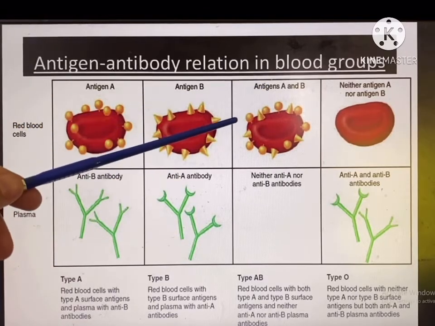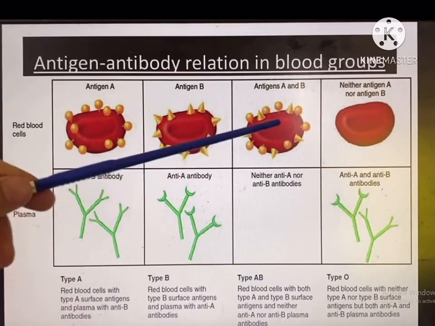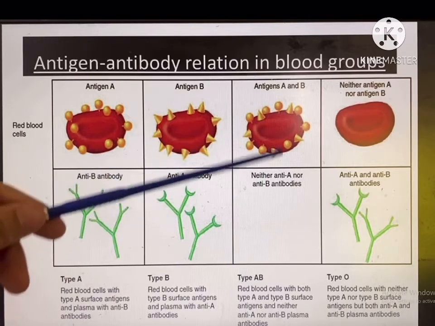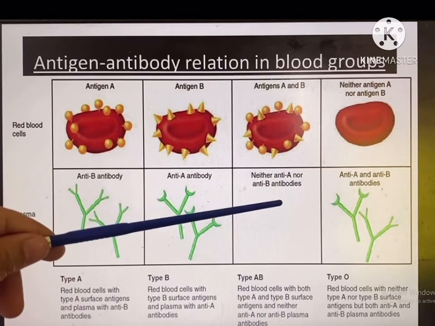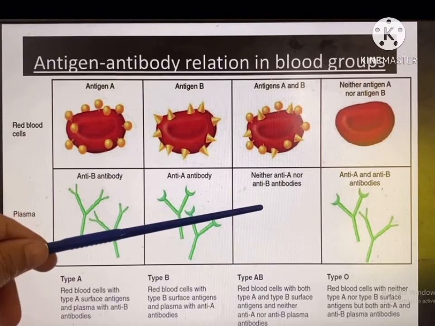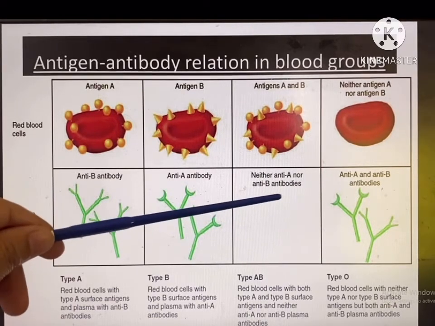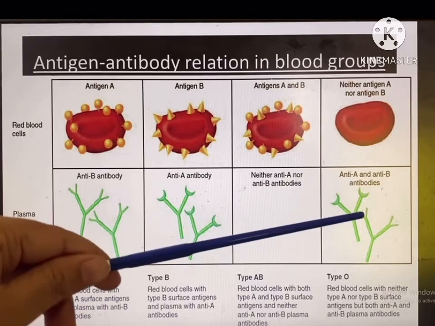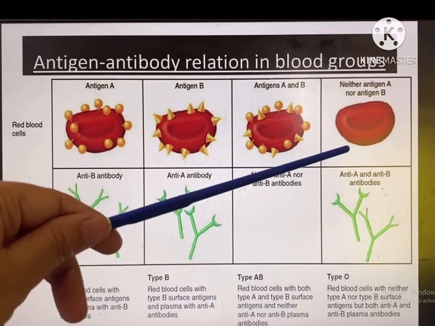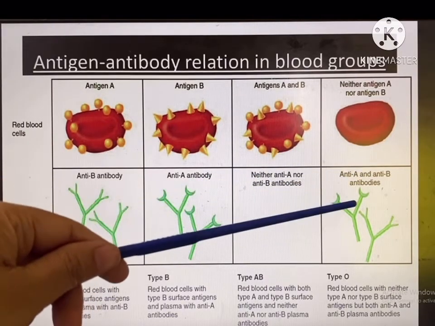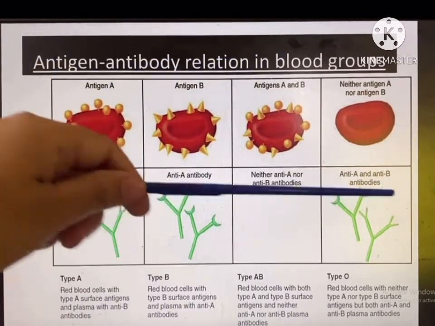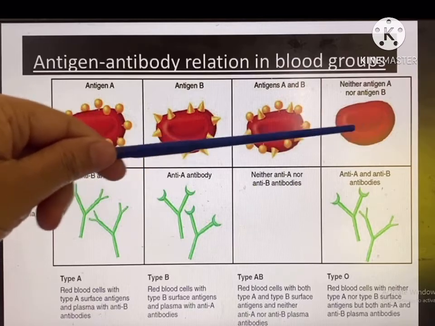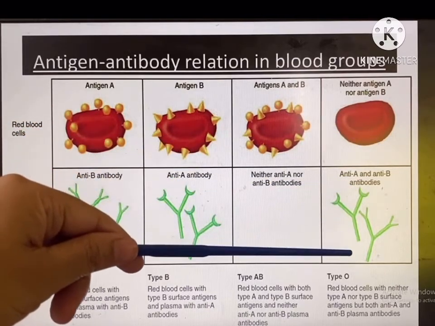When both antigens A and B are found on the RBC of any blood, then no antibodies are found, neither anti-A nor anti-B. And when no antigen is found in any blood group, both antibodies may be found there.